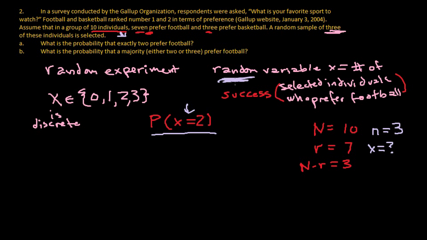But if we have this kind of experiment, then we know that X follows a specific distribution called hypergeometric. It's got a hypergeometric distribution, which is handy because we learned some things about the hypergeometric distribution. In particular, we learned the probability function for the hypergeometric distribution, and it looks like this.